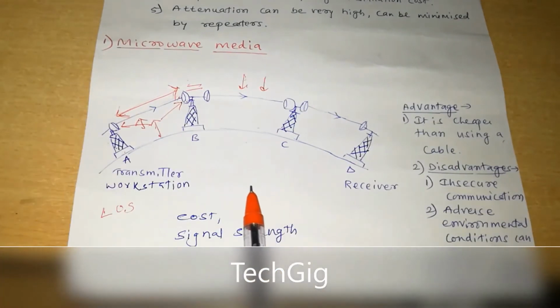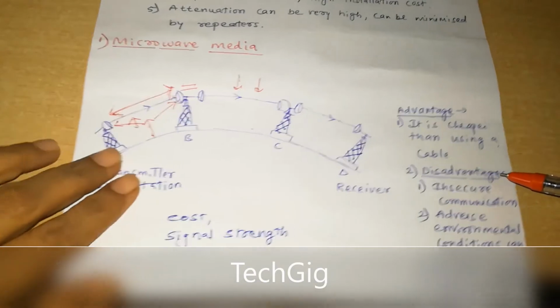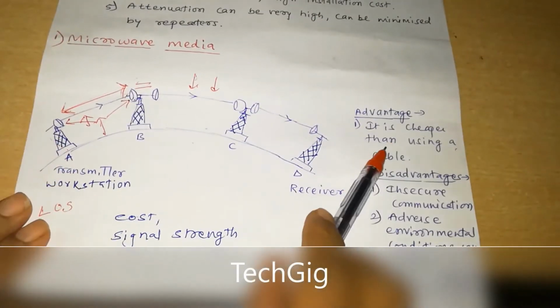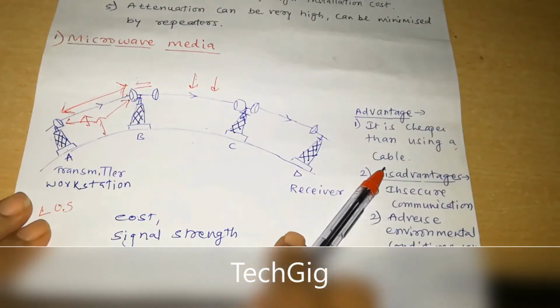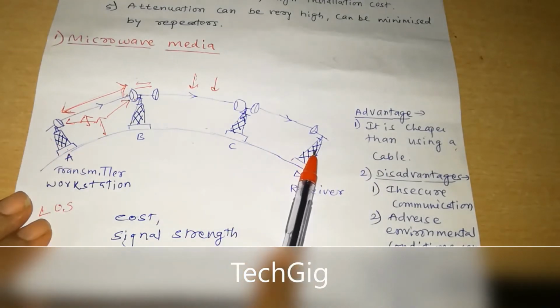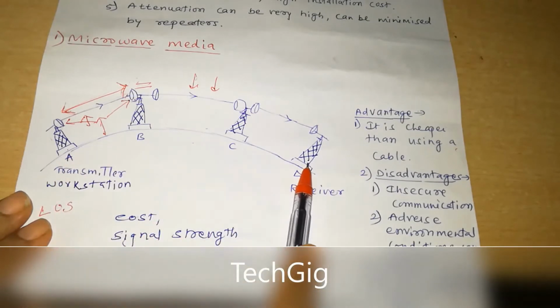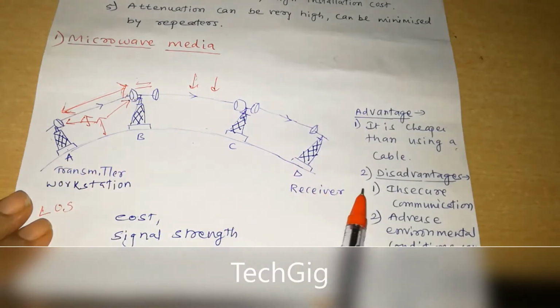That is based on the distance, based on the frequency. So some advantages of this microwave media are: it is cheaper than using a cable. That means for a long distance you cannot use cable, so it is not much costly for a long distance.